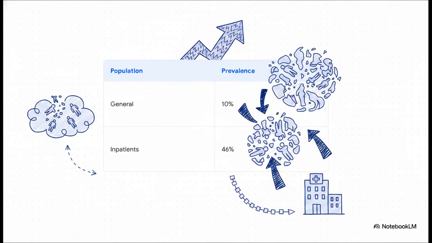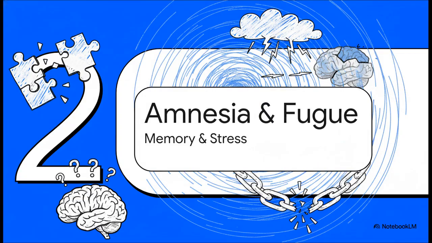Re-examining those epidemiological figures, the drastic stratification we just talked about becomes crystal clear. A 10% lifetime prevalence in the general public is definitely notable, but that massive jump to nearly half of all psychiatric inpatients? That highlights just how frequently these unconscious defense mechanisms escalate to the point of requiring intensive, inpatient medical intervention. Moving into Section 2, dissociative amnesia and fugue.